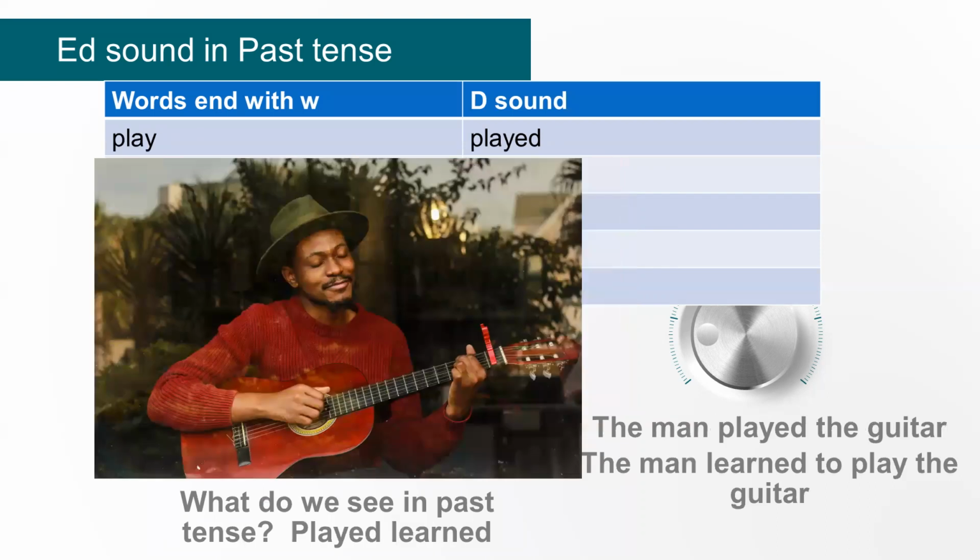Now let's look at another word, play. This word is play. It ends with the noisy sound, played. In this picture, we can see the man played the guitar. The man learned to play the guitar. We can see that in this picture.